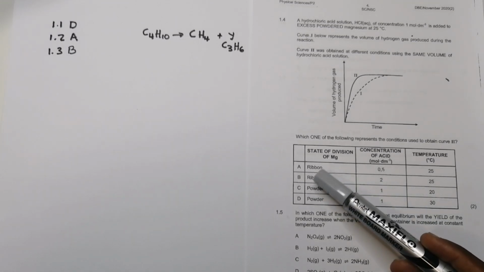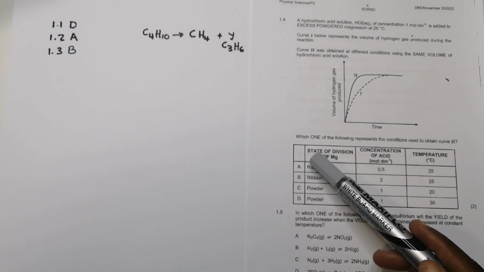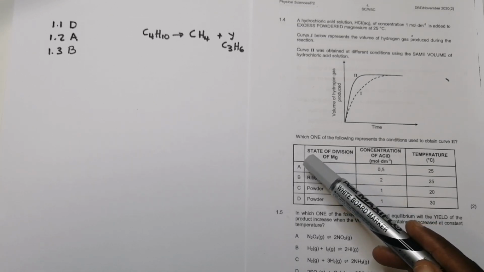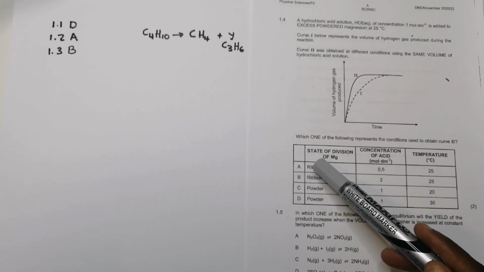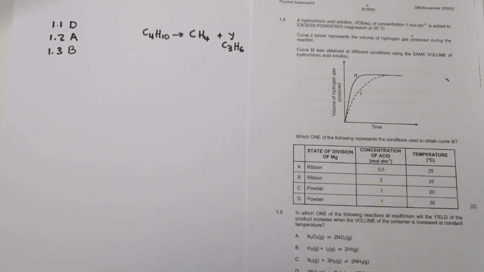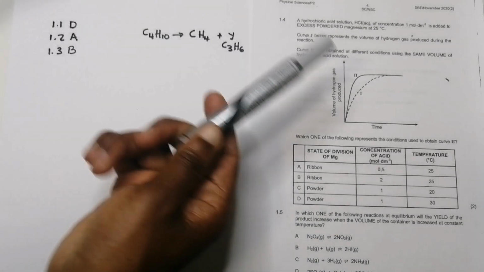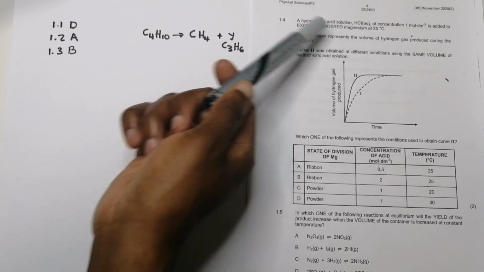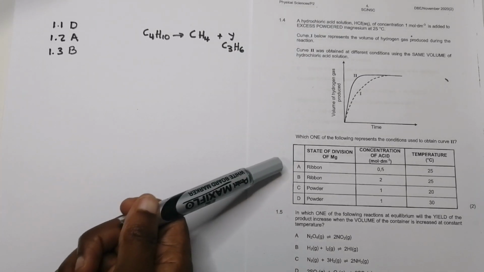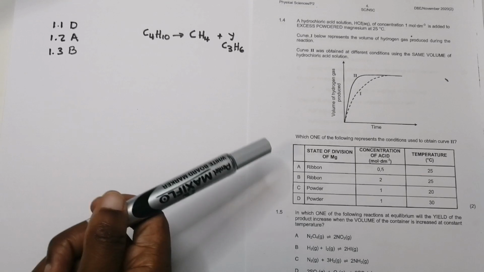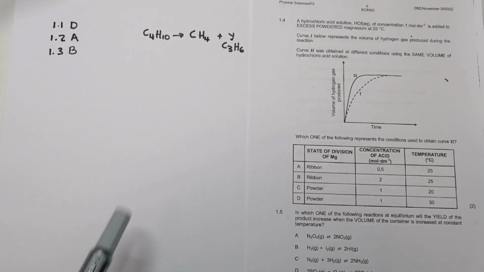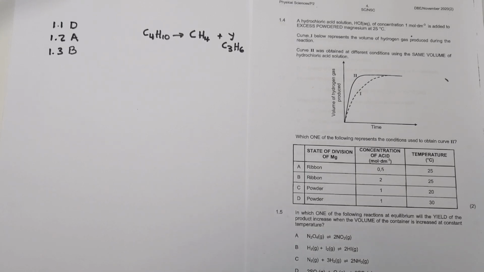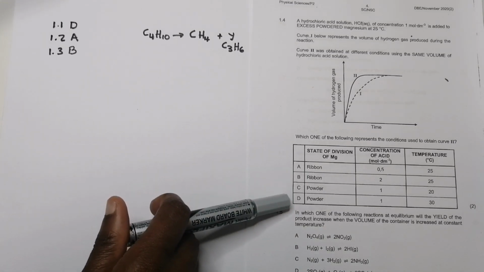Now, first of all, they give me the state of division of magnesium to be ribbon. So first of all, A and B should not be even under discussion. Why? Because the first reaction was obtained with magnesium powder. The moment that I put ribbon there, it will actually lower the rate of that reaction. So A and B would not be options.